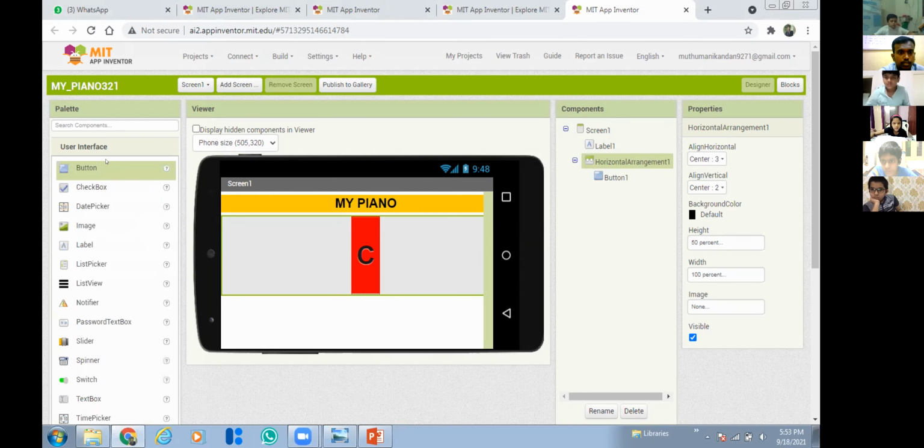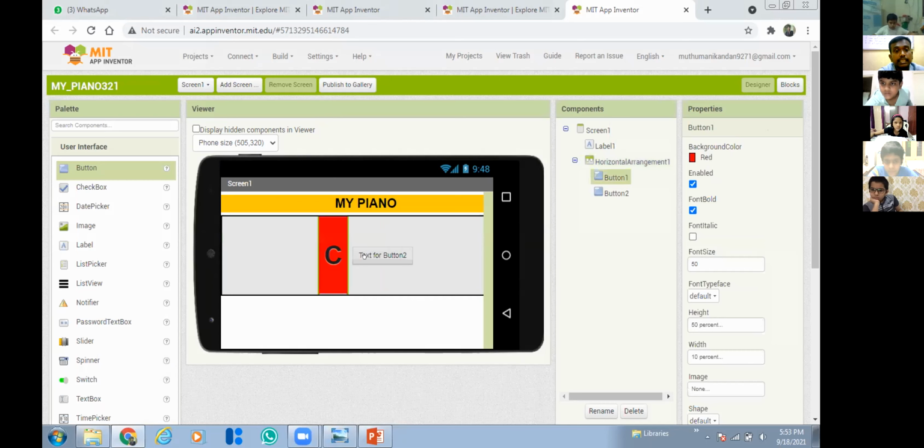Note down the point, students. For the second button, what I'm trying to tell is, if you set any property for the first button, you should set the same for all the buttons. Then only it will look uniform. So I'm going to set the properties for the second button: font bold, font size.